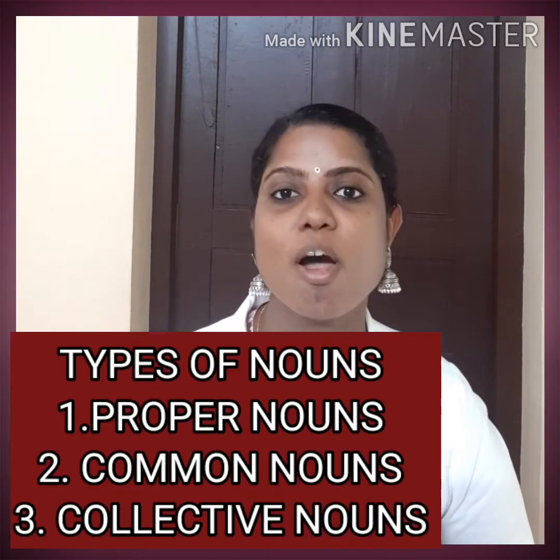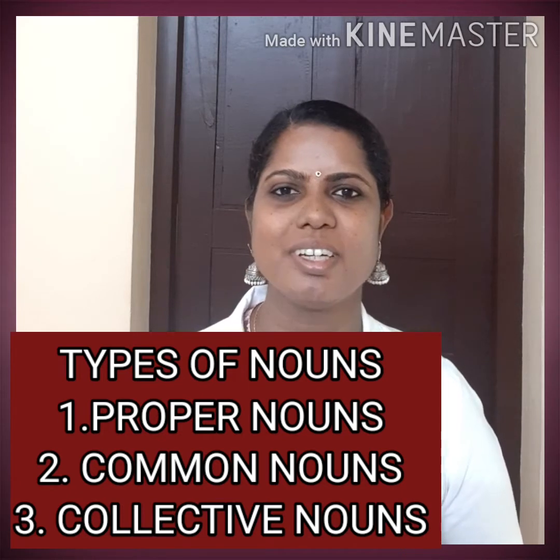animal or things. So there are different types of nouns. And today we are mainly focusing on three nouns. They are the proper nouns, common nouns and the collective nouns. So proper nouns. Let's move to proper nouns first. Proper nouns are the special name given to a person, place, an animal or thing. A particular or specific name.